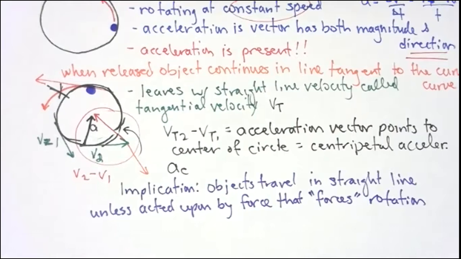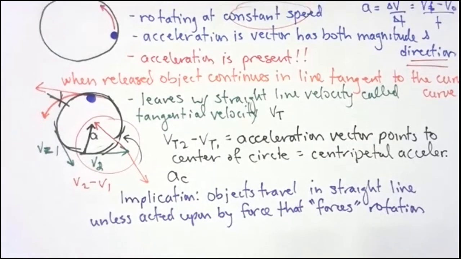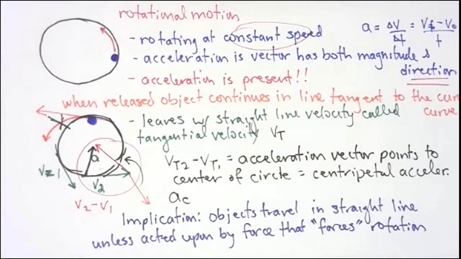Now, it turns out that rotational motion is highly dependent on the distance from the pivot point.